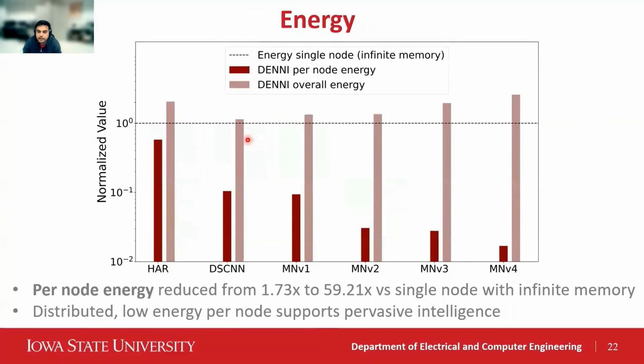Here we show normalized energy in log scale per benchmark. The dark red bar represents the average per-node inference energy compared to the energy cost of a single node with infinite memory. The light pink bar represents the overall inference energy, which is the total energy needed for the overall distributed inference, again normalized by the energy cost of a single node with infinite memory. As we can see, though overall inference energy increased in the adverse case by 158% due to extra communication and recomputation, the per-node energy is reduced by 1.7 to 59.21 times compared to a single node.